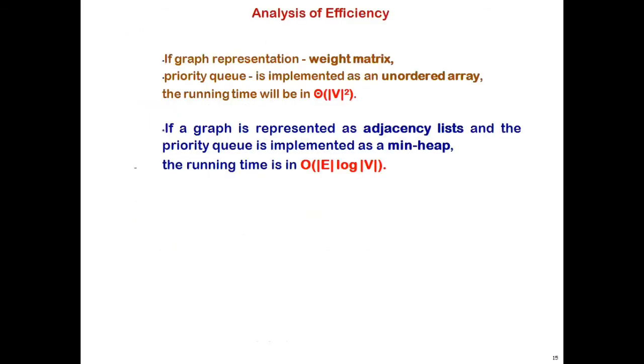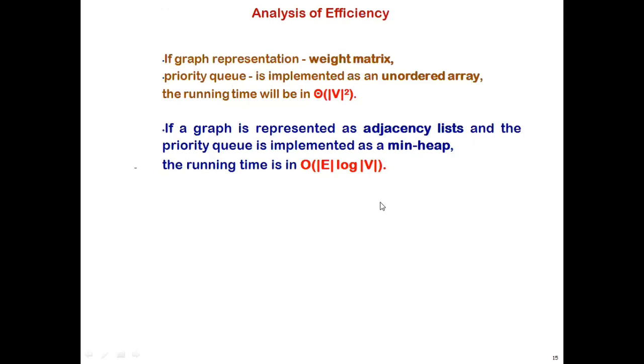In the second case, if the graph is represented through an adjacency list and the Q is implemented using a min heap, then the time complexity is modulus of E log V. The adjacency list is representing the edges, and the operations of the min heap take log v time.